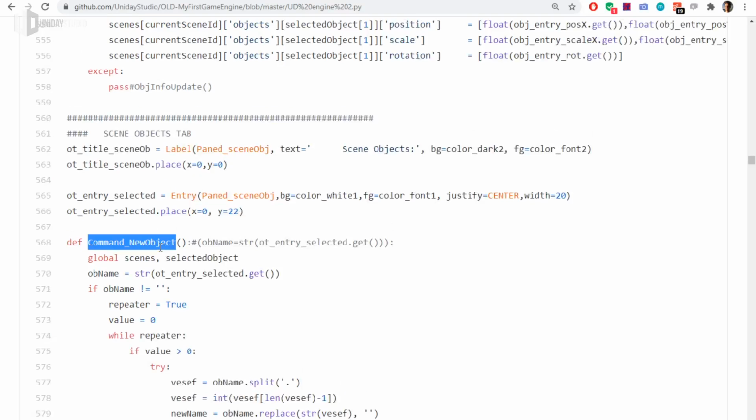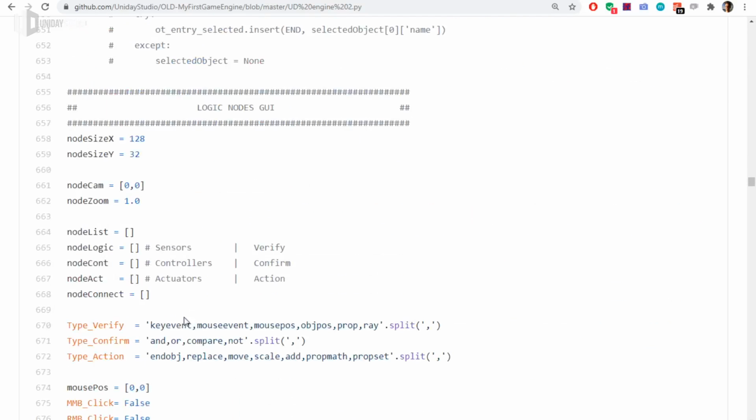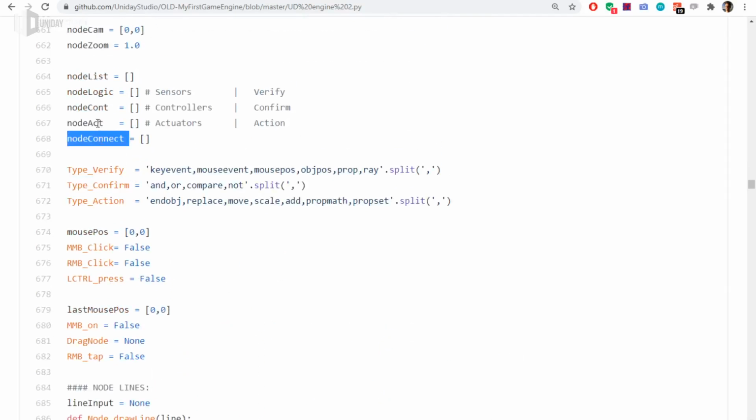Now I'm using underline naming and camel case capitals naming. Again, a bunch of global stuff that is very bad. So I'm basically initializing stuff and creating functions as I need them. That's very bad. I have logic bricks here, logic nodes. Again, take a look at that.